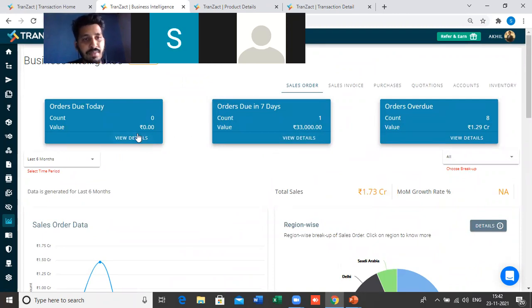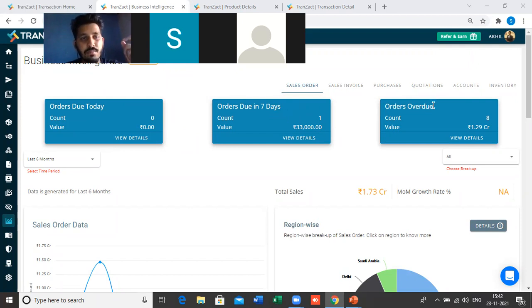And then we have these 3 cards present here: orders due today, orders due in the next 7 days, and orders which are already overdue. Here is how these cards will help you. For example, if you want to see the orders or the material which are going to get delivered today, this data will come in the orders due today card. Same thing if something is going out in the next 7 days, you will get this data in the next 7 days card, or in the orders overdue card.